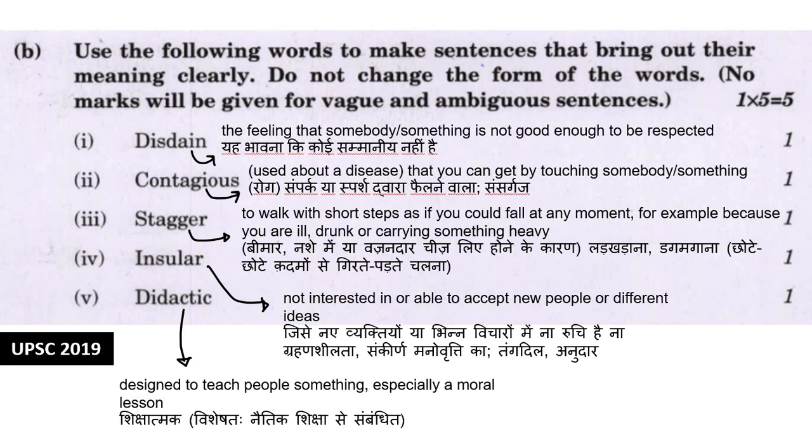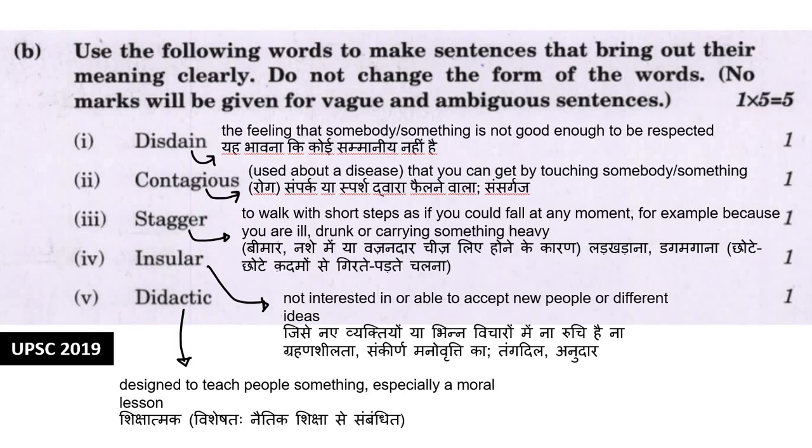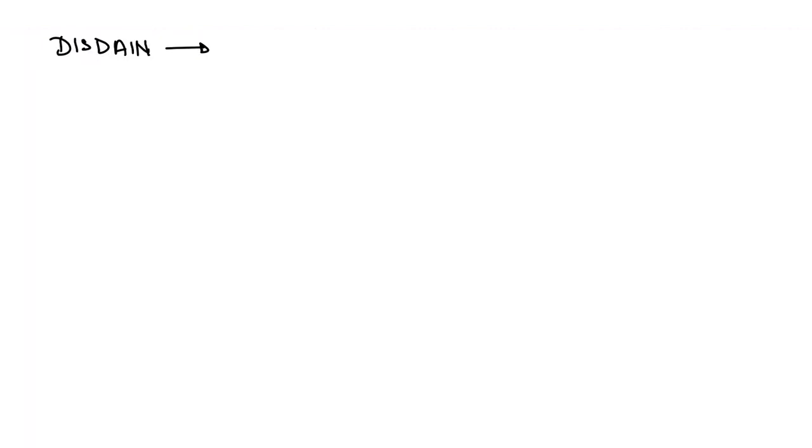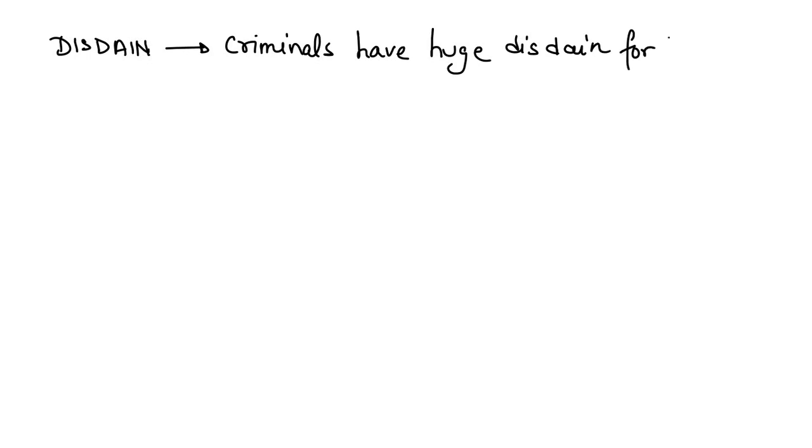Disdain. Disdain means the feeling that somebody or something is not good enough to be respected. Right? So what can be the sentence? We'll make a sentence out of disdain. The sentence can be, the criminals have huge disdain for the law. Right? So criminals, they do not respect the law. So criminals have huge disdain for the law. Okay.